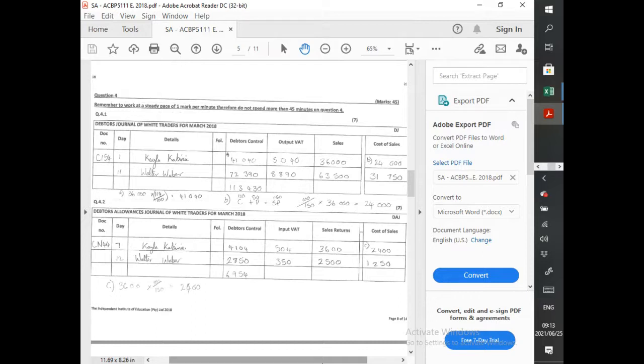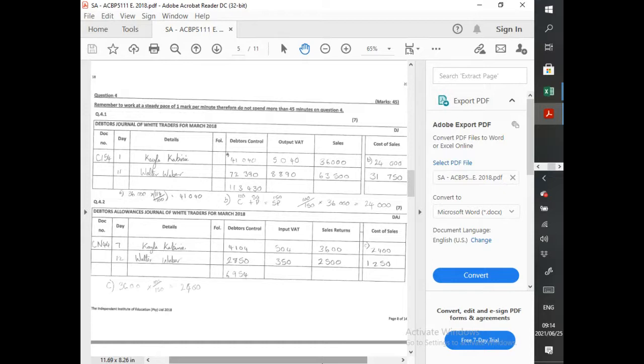White Traders does not expect to reward any settlement discounts, nor does it expect to qualify for any settlement discounts. All settlement discounts are therefore deemed to be incidental in nature. I don't know why they always add this in your questions, whether it's your textbook or your exam papers, because they're always going to bring settlement discounts after they've said this. I don't know, it's just a waste of our time, to be honest, in my mind. But anyway, let's proceed.